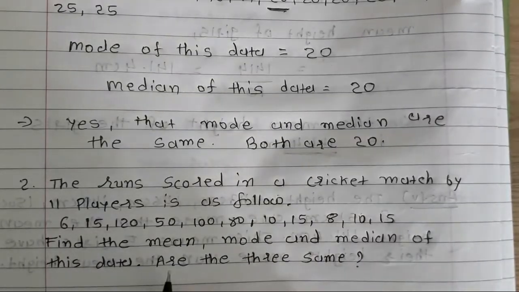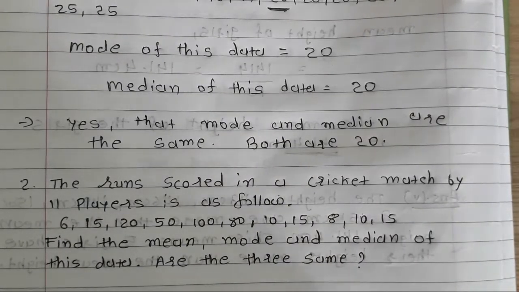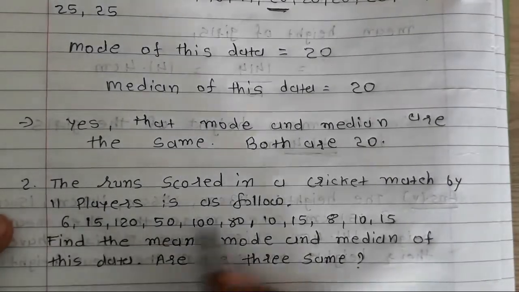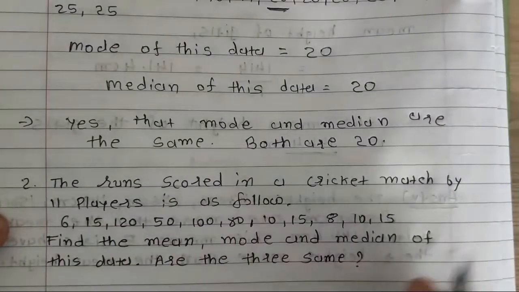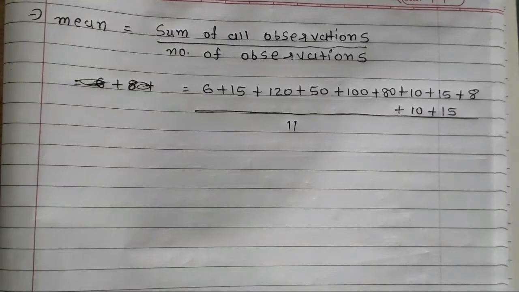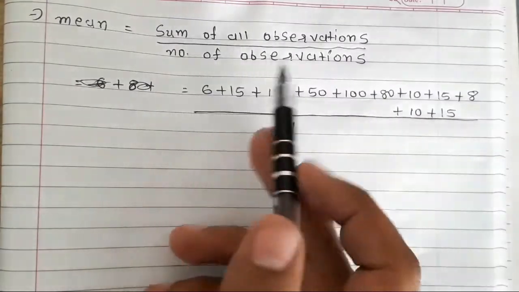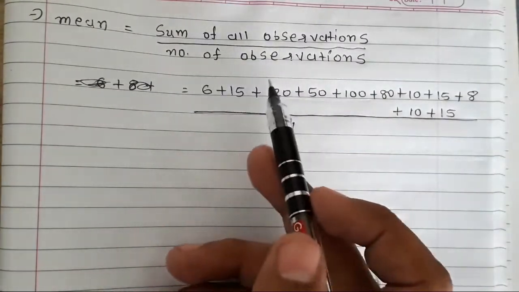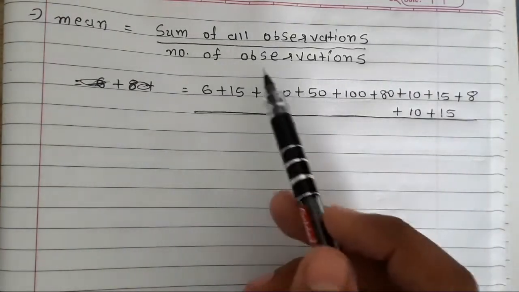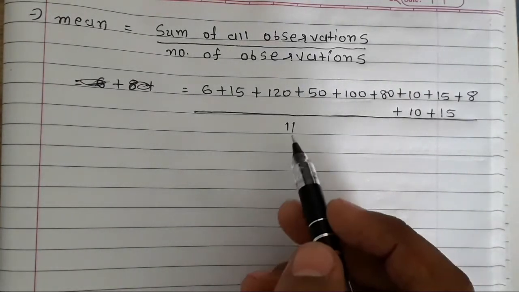So the first question is to find the mean. To find the mean, we all know the equation for that is the sum of all observations divided by the total number of observations. Here, sum of all observations means we have to add all these observations. For that I will write: mean is equal to the sum of all observations divided by the number of observations, so I have to add this data and divide by the total number of observations.